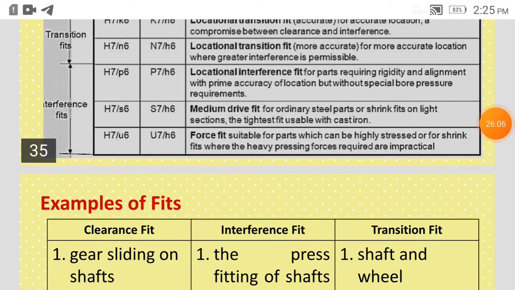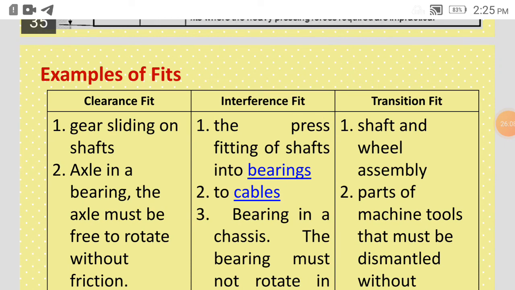Then examples of fits: a gear sliding on a shaft is a clearance fit. If it is sliding on a shaft, it can move to and fro, then it is nothing but a clearance fit. For the interference fit, we can see the press fitting of shafts into a bearing.